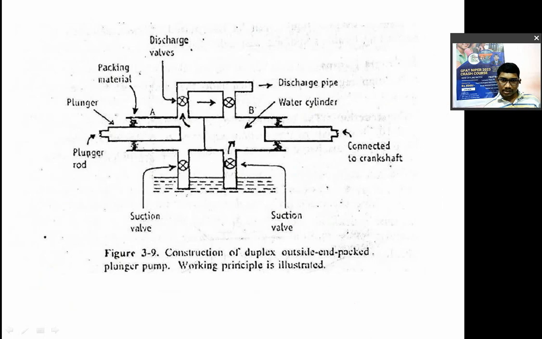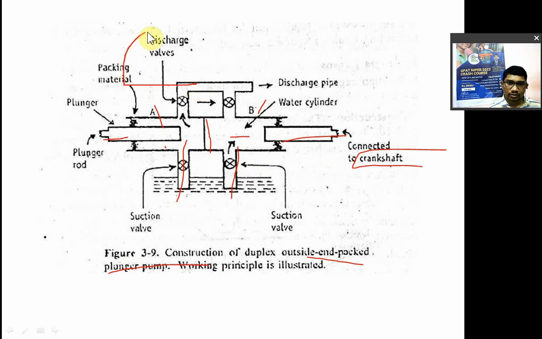Okay, so you can see the plunger here. This is the plunger connected with the crankshaft, the motor's shaft. Again, construction of duplex outside end packed plunger pump. Here you see a partition; it is double acting, duplex means double acting. There is water cylinder A and water cylinder B, and the plunger moves forward and backward. In half of its movement there will be sucking of water in the water cylinder, and in the rest of the movement there is discharge of water through the discharge valves.